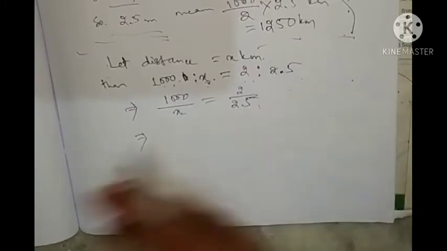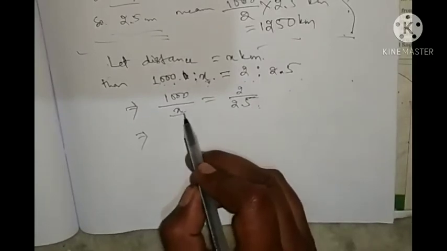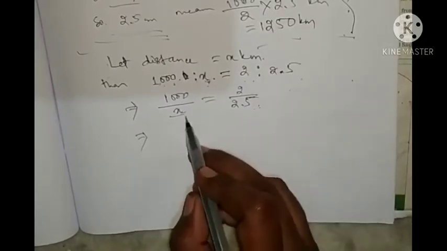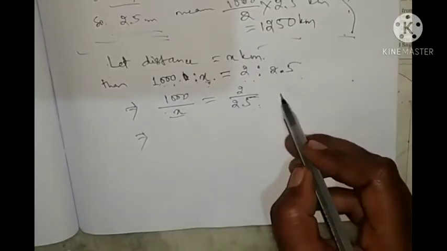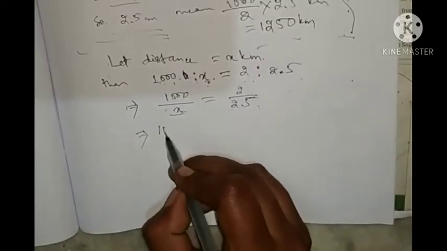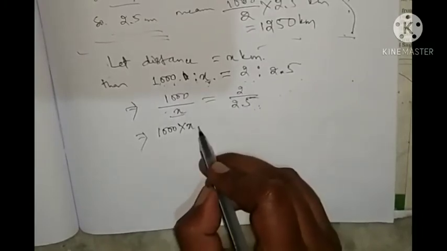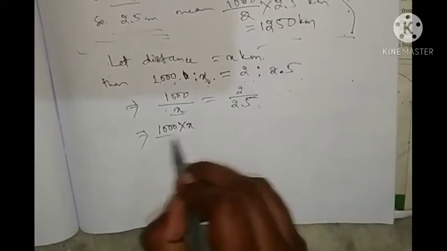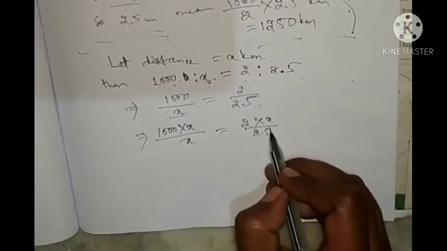This is like what we have done when solving an equation. So here we will solve the equation. What is in the denominator we can remove by multiplying on both sides, left hand side and right hand side. So 1000 into X by X equal to 2 into X by 2.5.